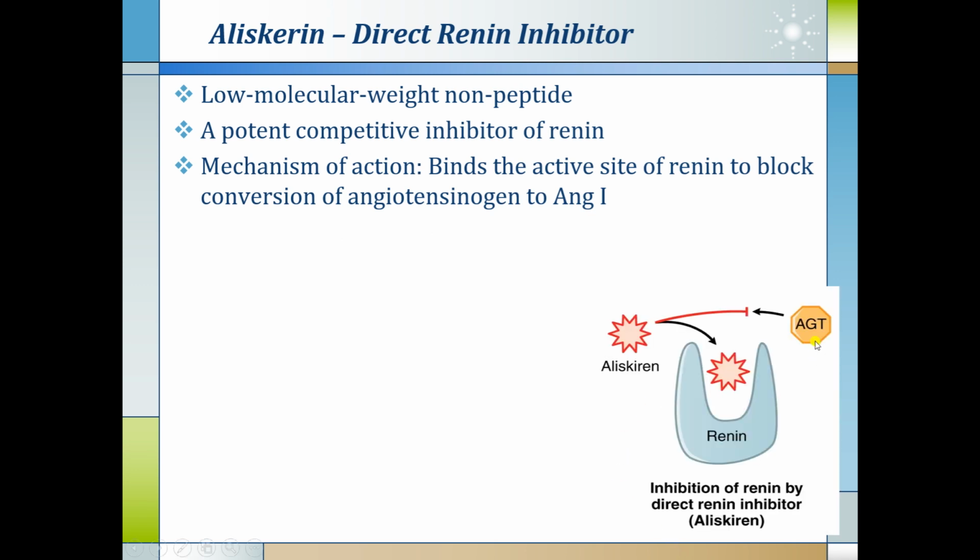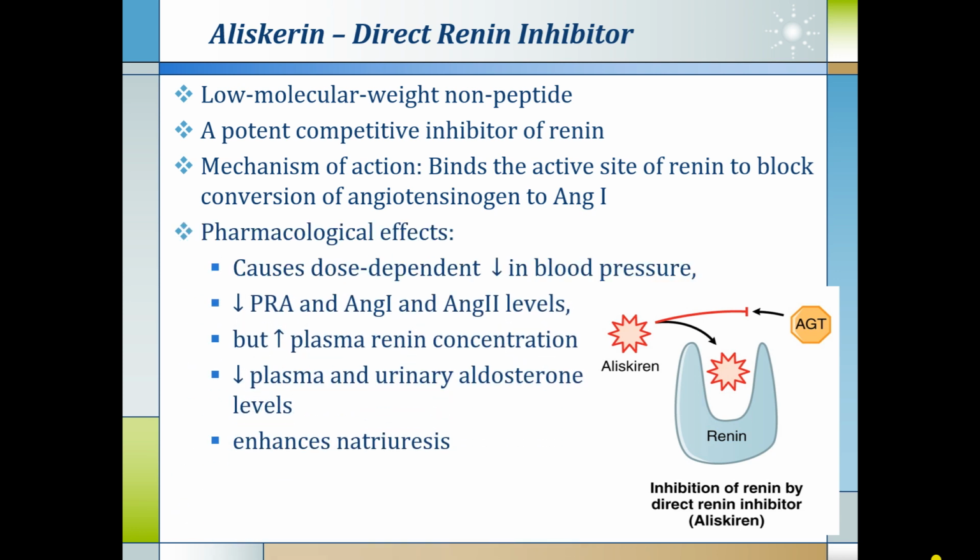So renin combines with the angiotensinogen. This binding site is blocked by the aliskiren, so that angiotensinogen cannot combine with renin and angiotensin 1 is not produced, so subsequent blockage of angiotensin 2 and other actions occurs. Pharmacological effect: it causes dose-dependent reduction in blood pressure, decreases plasma renin activity and angiotensin 1 and 2 levels, but increases plasma renin concentration. Decreased plasma and urinary aldosterone levels are seen and it causes enhanced natriuresis.